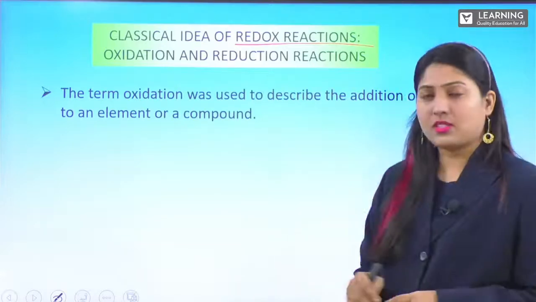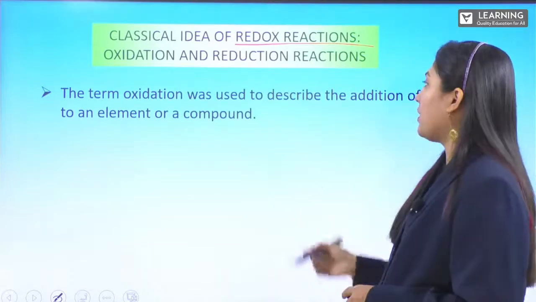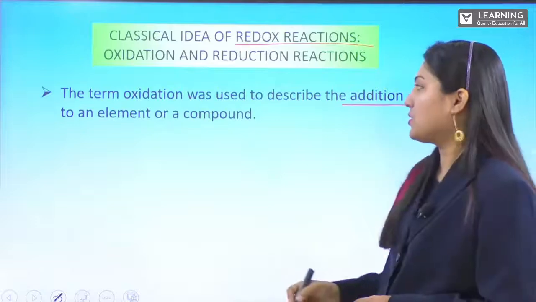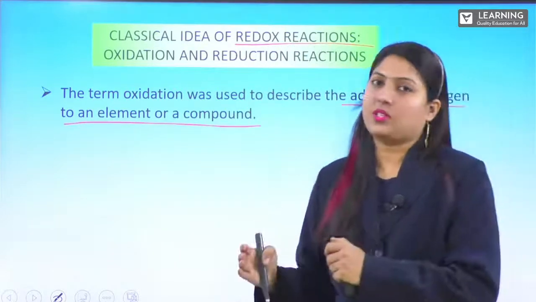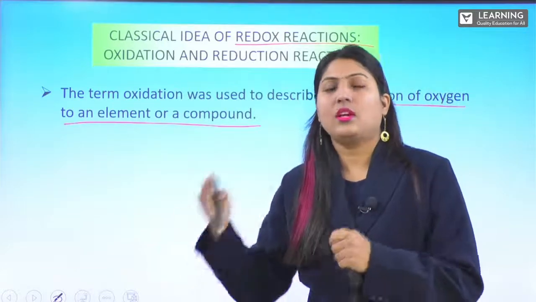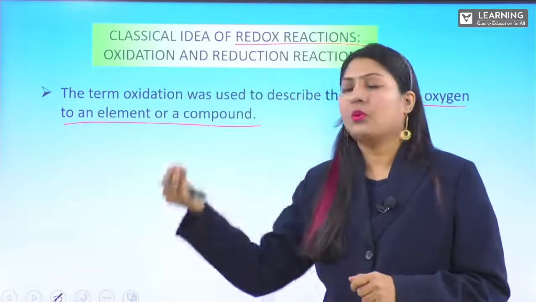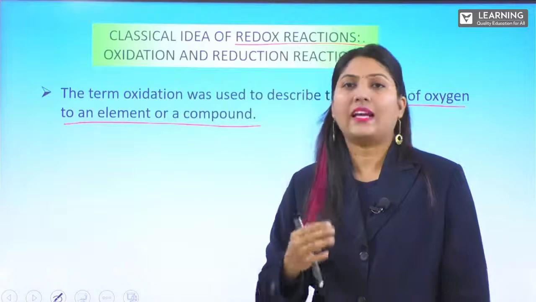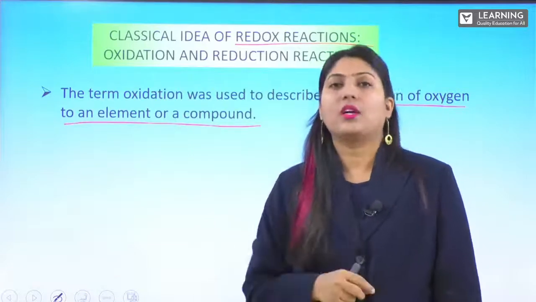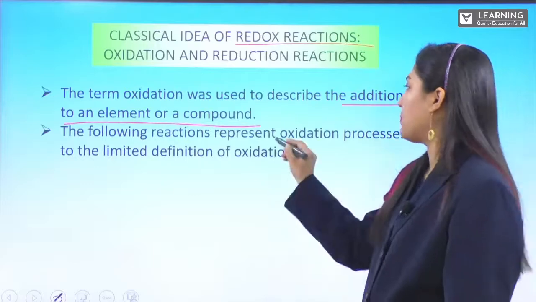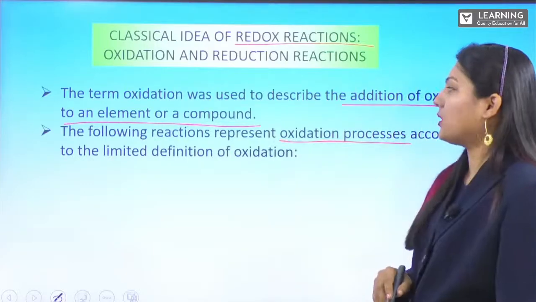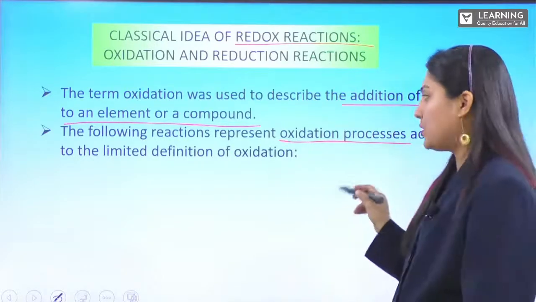The term oxidation was earlier derived from the addition of oxygen to an element or a compound. Earlier, if you added oxygen to any element or compound, we used to call it oxidation. The following reactions represent oxidation processes according to the limited definition of oxidation.